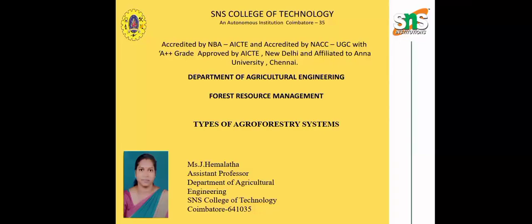Say about the agroforestry and types of agroforestry system. As we know, trees play an important role in the ecosystem in all terrestrials and provide a range of products and services to rural and also to the urban people. As natural vegetation is good for agriculture and other types of development, the benefits that trees provide are best sustained by integrating trees into agricultural systems. It is known as agroforestry.